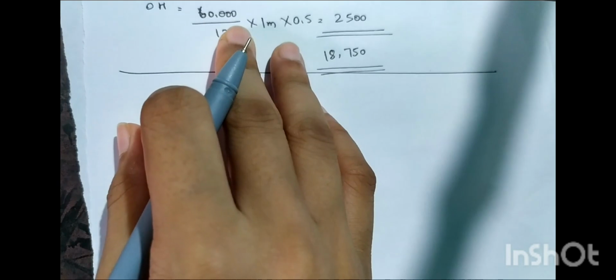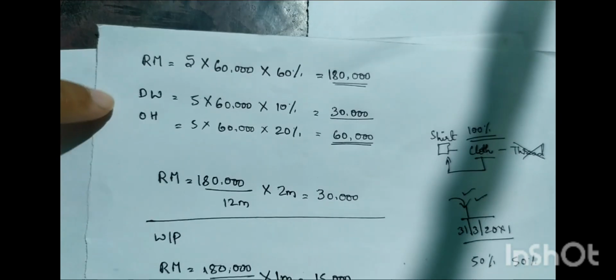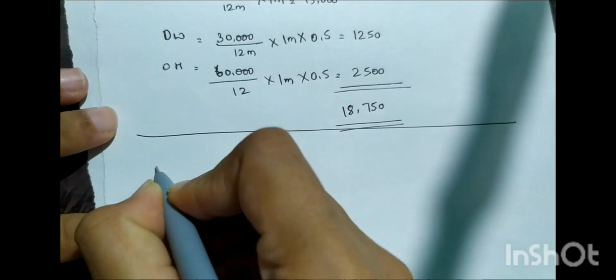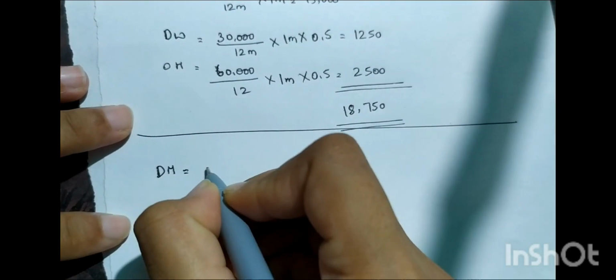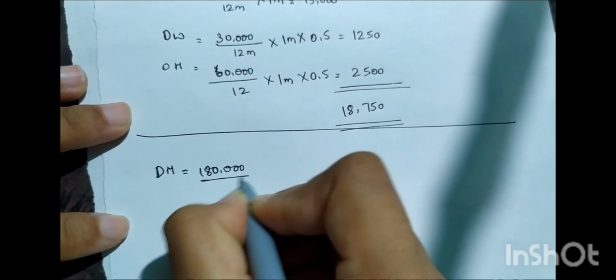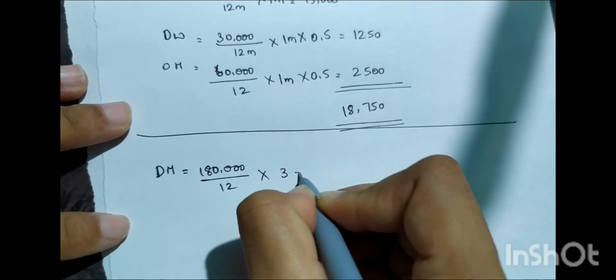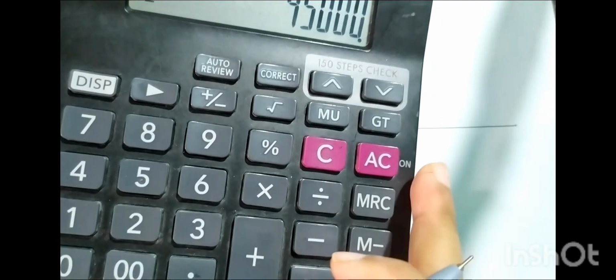Next, what is the direct raw material cost? We have already found it, 1,80,000. Direct material, same, 1,80,000 upon 12 into 3. How much does it come out to be? 45,000.